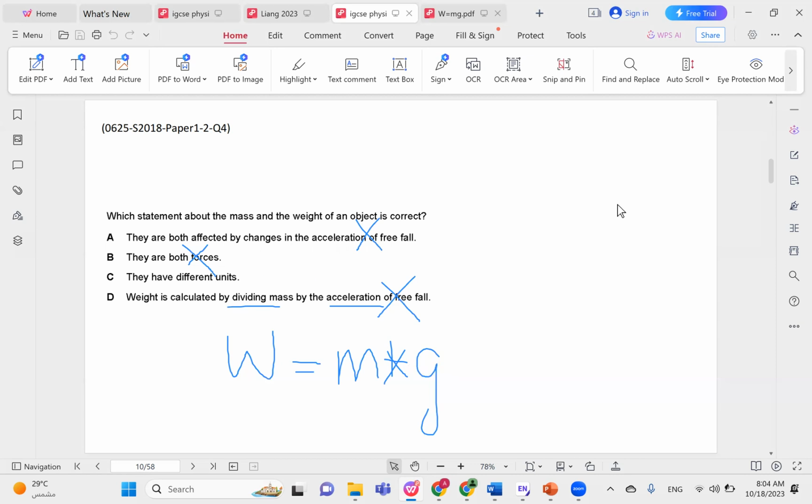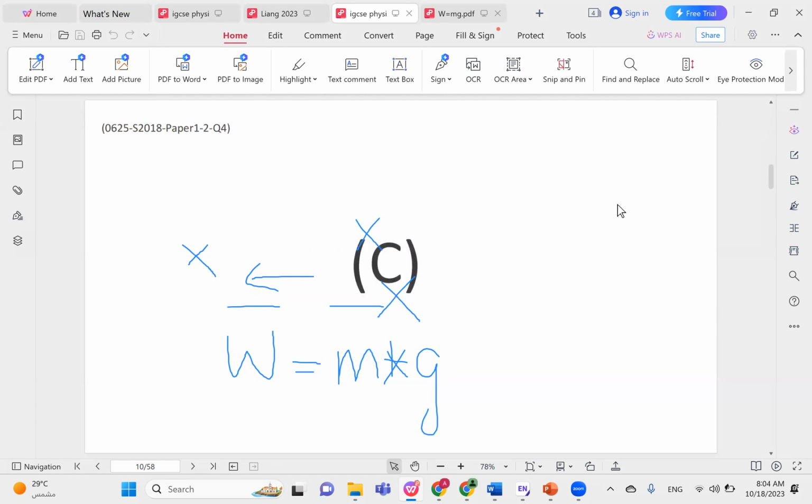The correct choice is that they have different units, of course. Mass is measured in kilograms, weight is measured in newtons. So the correct choice is choice C.